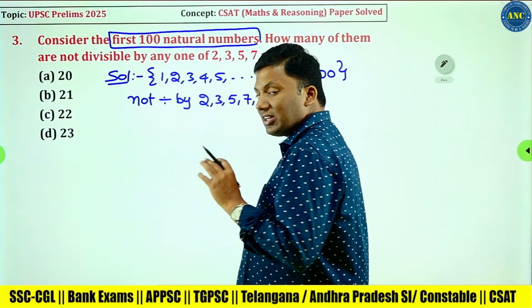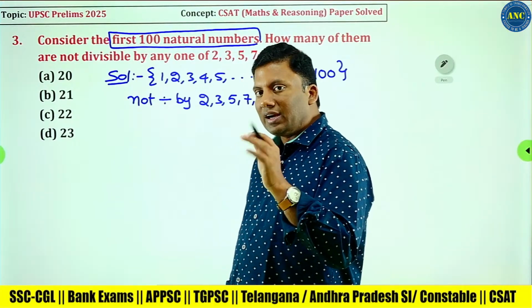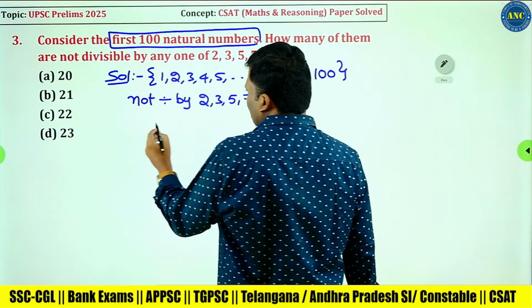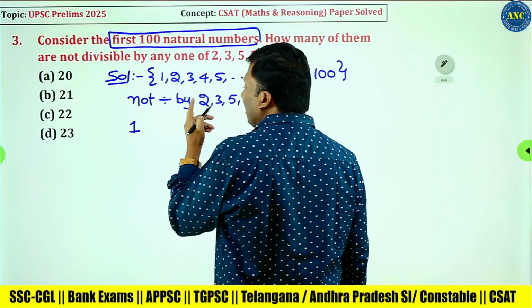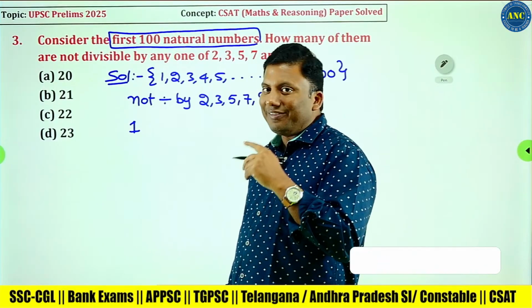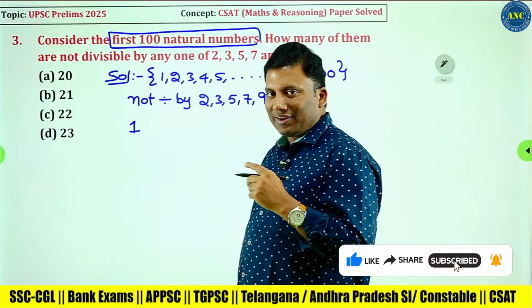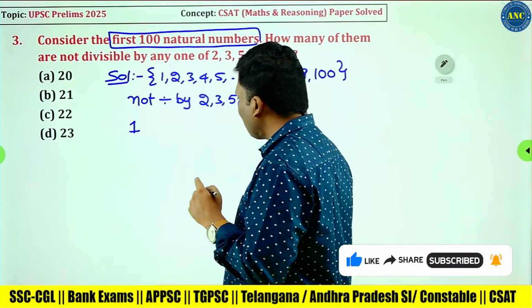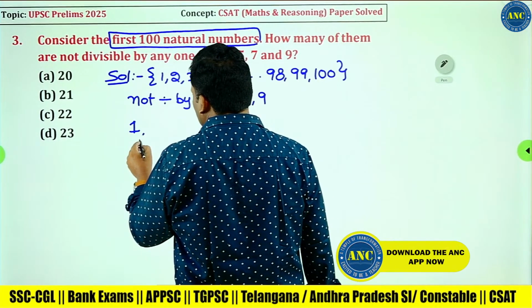We will do it with a simple counting process. After a few numbers, you will understand the process. 1 will divide every number, but 2 will not divide 1. 3 will not divide 1. 5 will not divide 1. 7 will not divide 1. 9 will not divide 1. So 1 will be there in the answer.